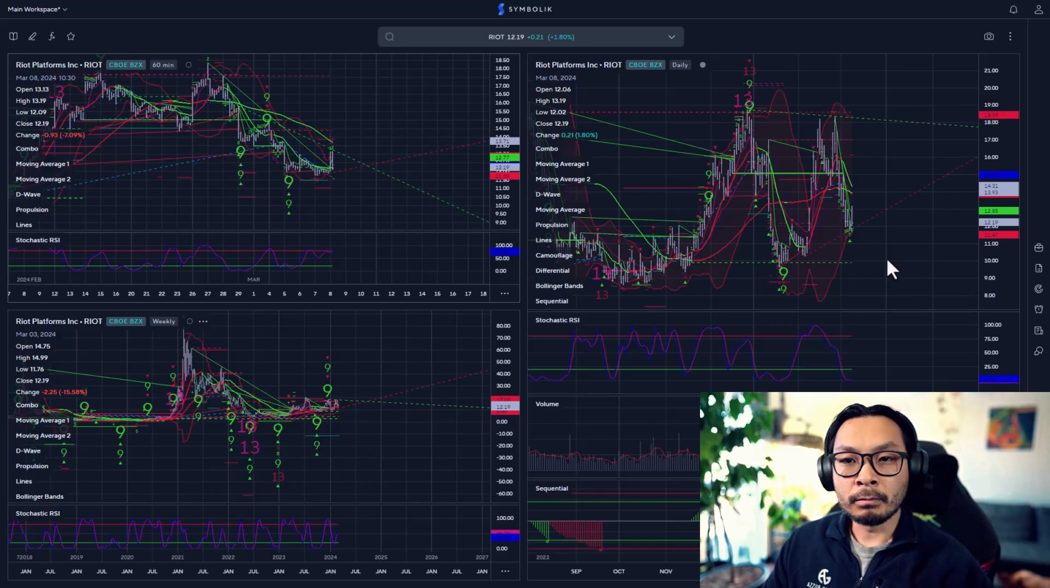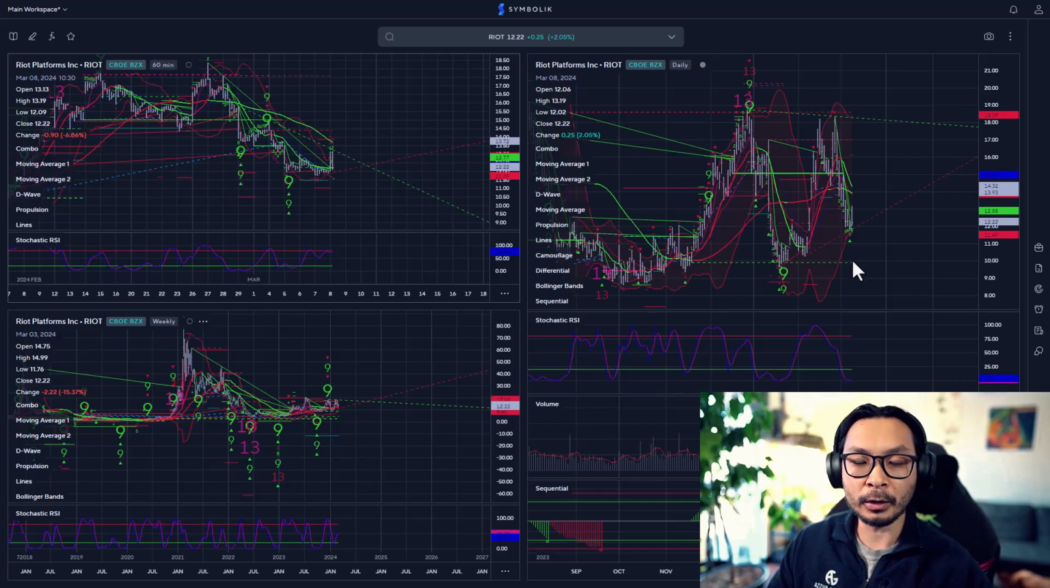So the other options trade I did was on RIOT. I bought some more contracts on RIOT just because it was a little bit cheaper. Cheaper doesn't always mean better, but it was a little bit easier. I was able to buy a couple more contracts of RIOT than I was able to for CleanSpark. And RIOT, as I mentioned, has some cleaner signals and some good upper and lower targets that I can try to hit for this trade.